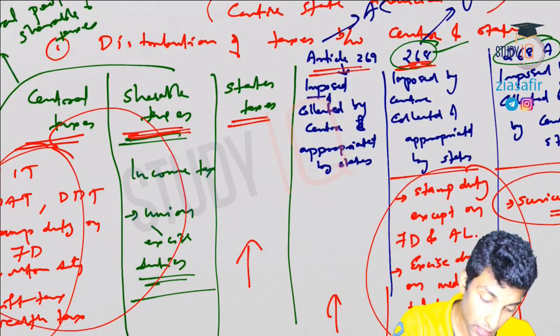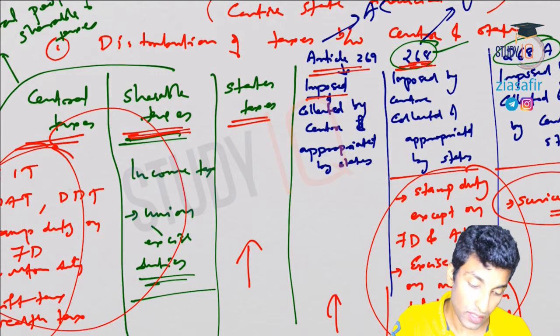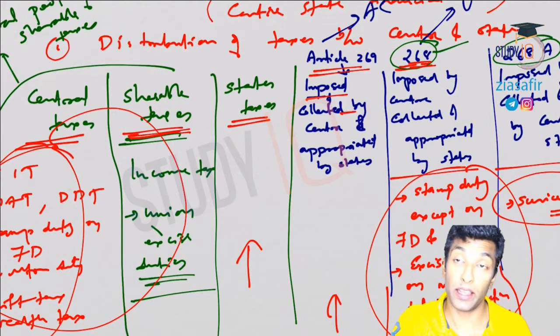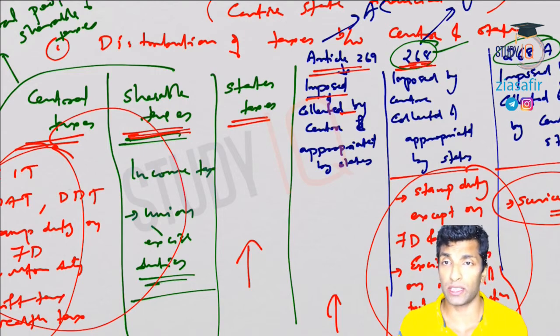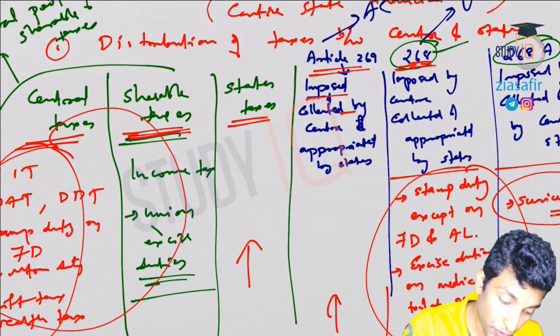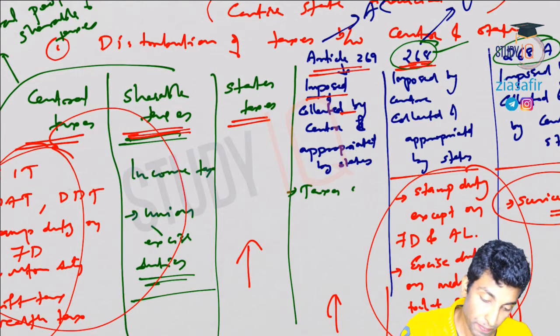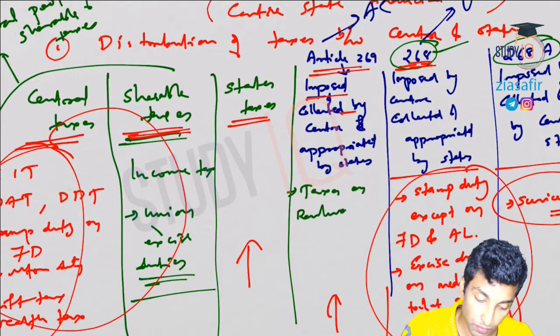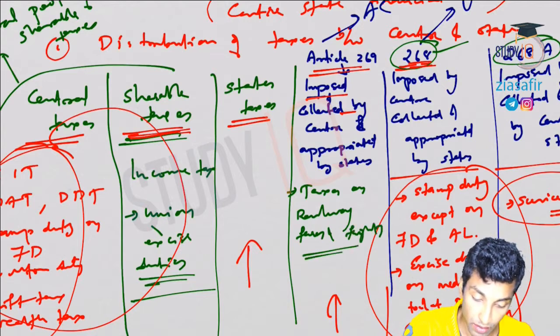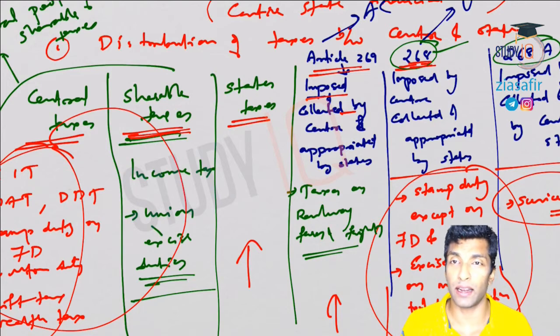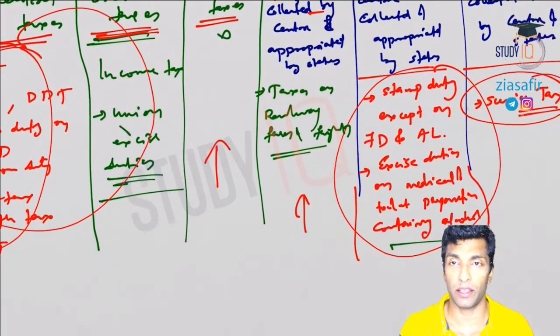Now what about this one, Article 269? So 269, what is the logic? It is imposed and collected by the center and appropriated by states. I've told you it is for administrative convenience, so mostly railway fares and flights, right? So the first one, here I'll write taxes on railway fares and flights. By seeing this itself you will understand it cannot be collected by states, so it will never come there. It has to be collected by the center and it will be given to the states, okay?